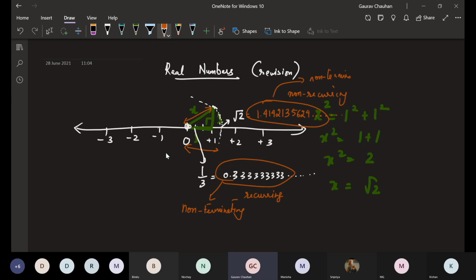Even though both are not terminating, the fundamental difference between these two decimals is that one is recurring and one is non-recurring. This one is going on continuously with the same digits, but the other is also going on continuously, though it is not the same every time. Every time some new random digit comes. You cannot predict by looking at the previous numbers.